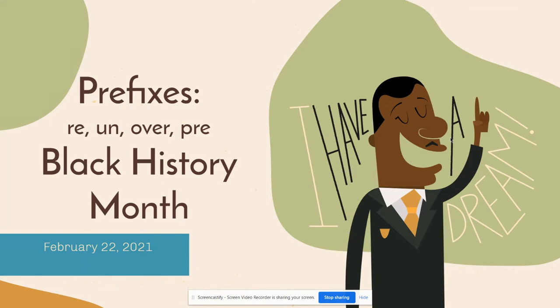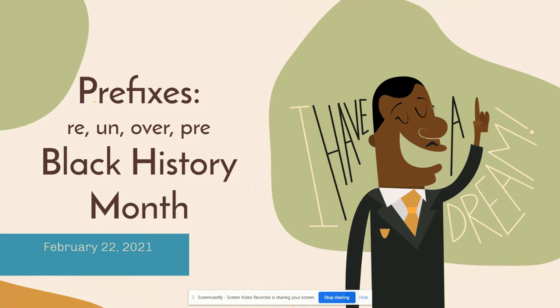Today, we're going to talk about prefixes re, un, over, pre. Today is February 22nd, 2021. And because we're still in the month of February, this is called Black History Month. So, Black History Month is the month where we talk about all the struggles and the achievements of African Americans.